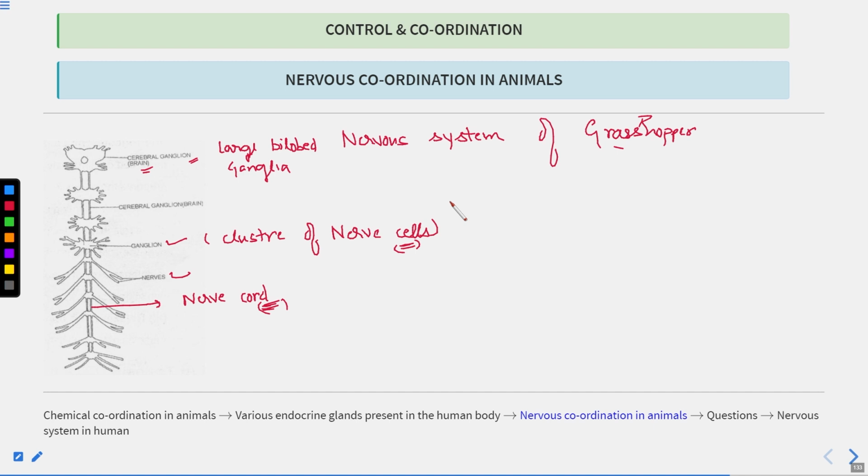In the grasshopper, we have seen the nervous system consists of the brain, the ganglia, the nerve cord, as well as the nerves arising from the ganglia. Clear? So this was the structure of the grasshopper. Now, this was the end of this session.